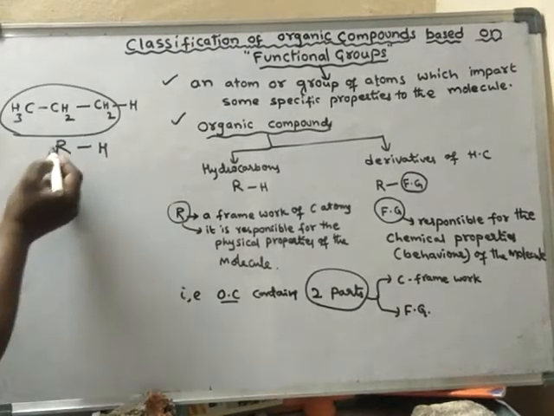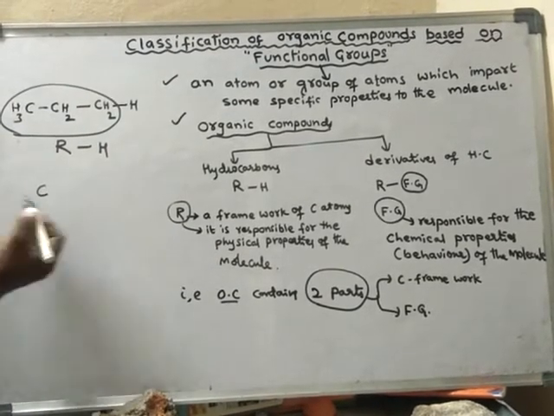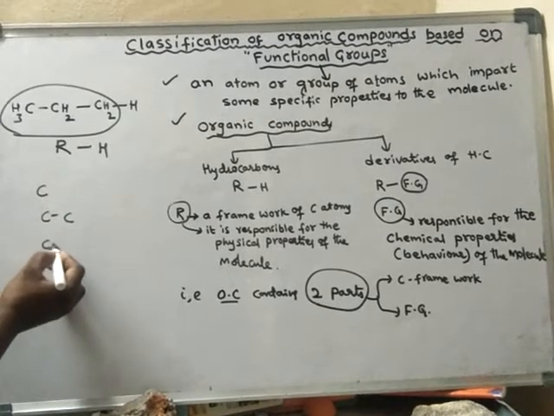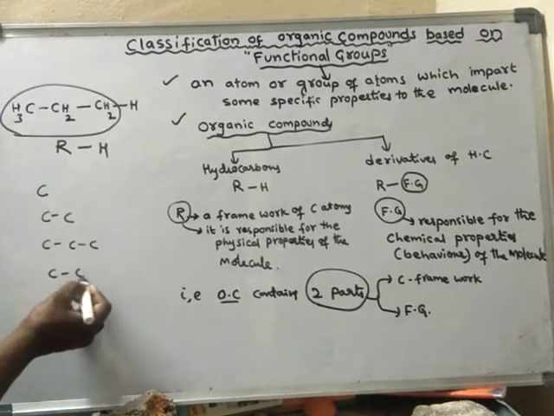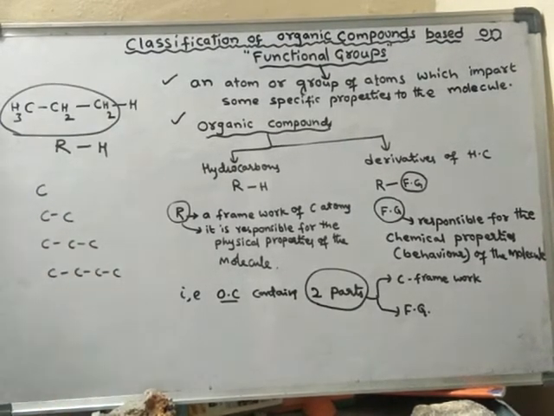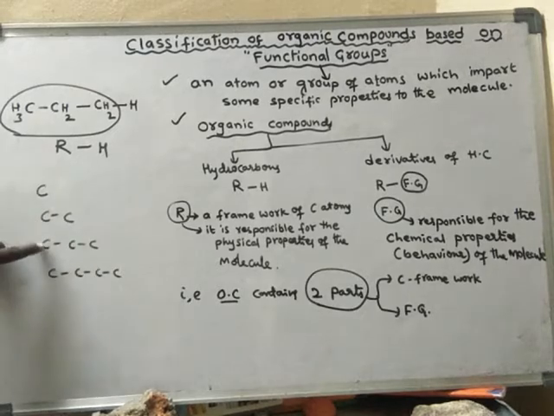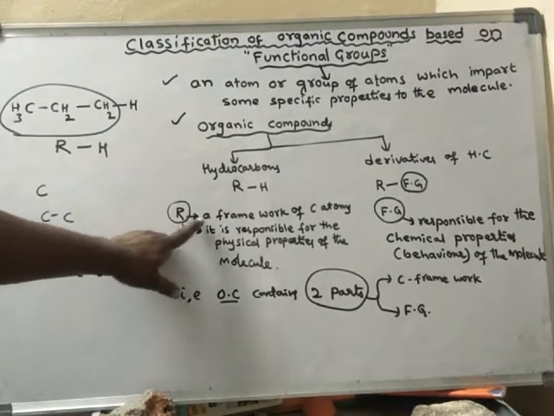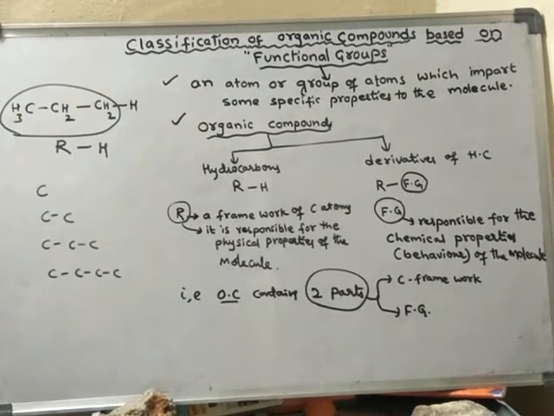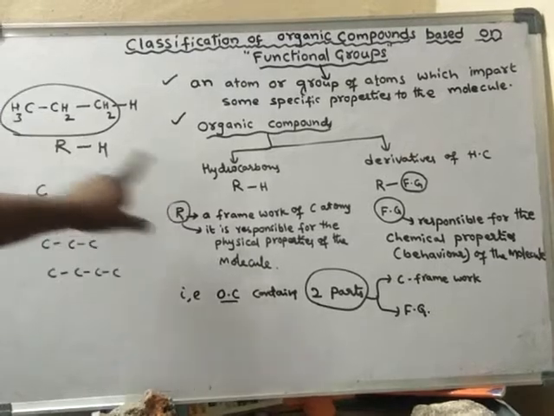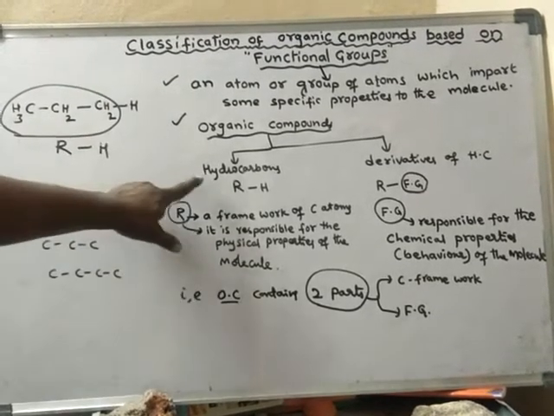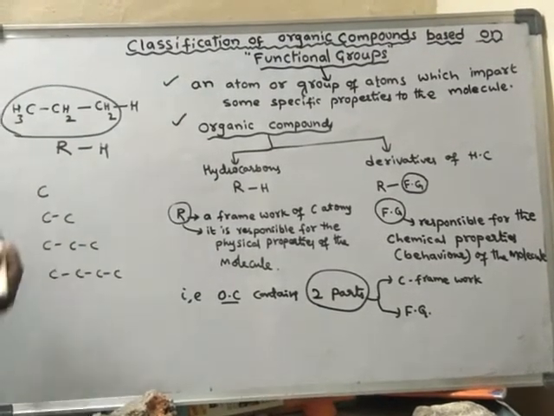R may be of a single atom, two atoms, three atoms, or four atoms in length, or any length of carbon atoms. So it is called a carbon framework. R is a framework of carbon atoms. If an organic compound contains only carbons and hydrogens, then such organic compounds are said to be hydrocarbons.